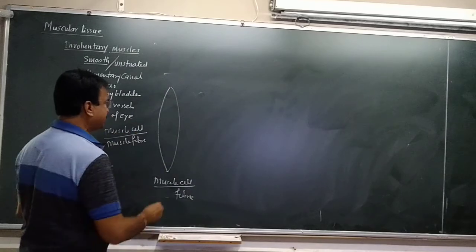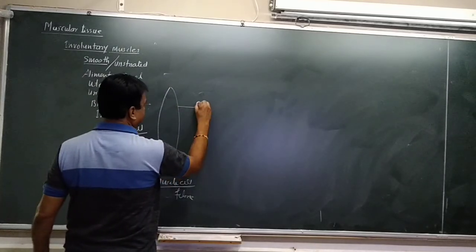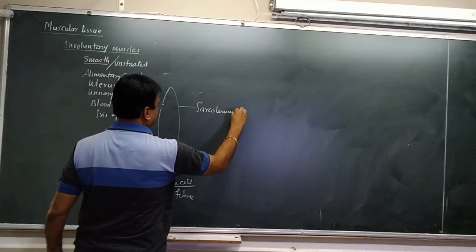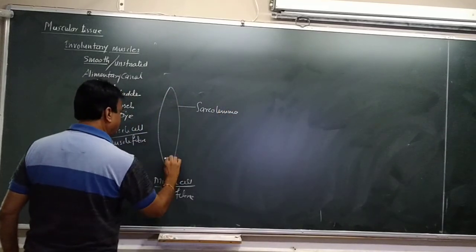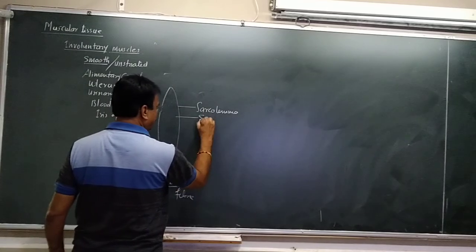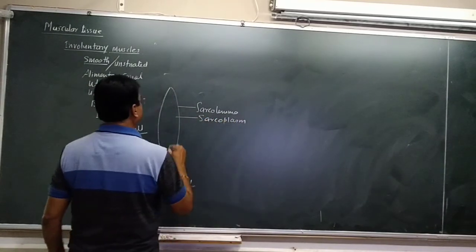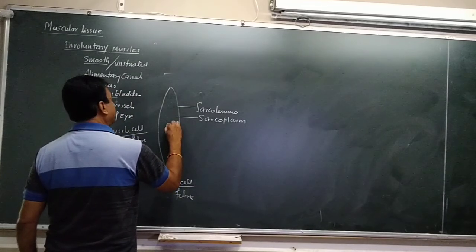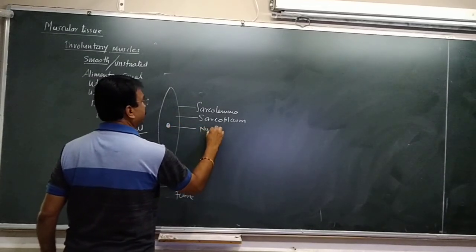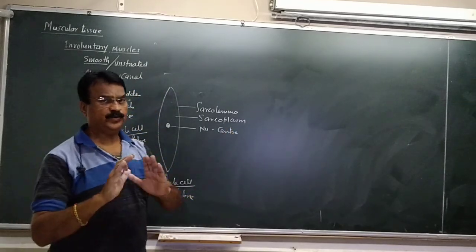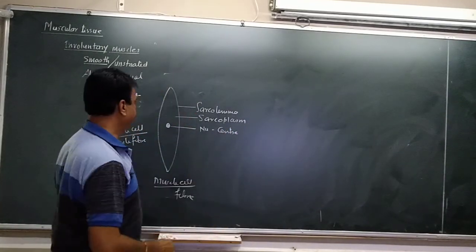And again, if it is a cell, naturally the outer layer is the sarcolemma, the covering, which contains a fluid, that is cytoplasm, which is called sarcoplasm. In this, the nucleus is in the center. This is the main property: the nucleus is in the center. In striated muscles, we have seen the nucleus is at the sides, the periphery.